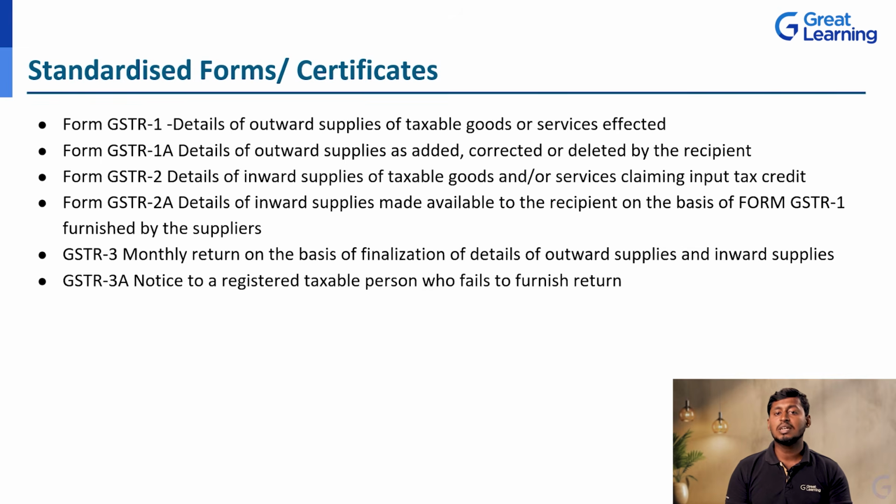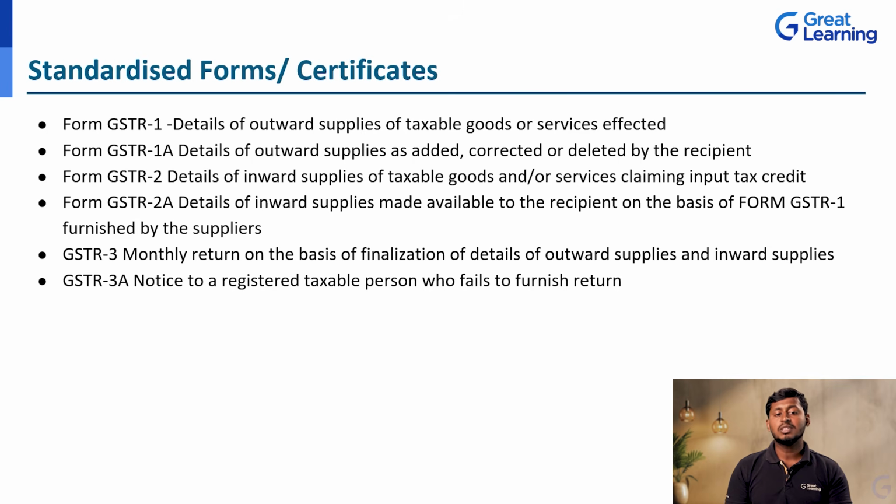Next, GSTR 2. Details of inward supply of taxable goods or services, claiming input tax credit. Whatever goods you have purchased for manufacturing or for supplying to others, the input tax credit you are going to get will be in the GSTR 2.